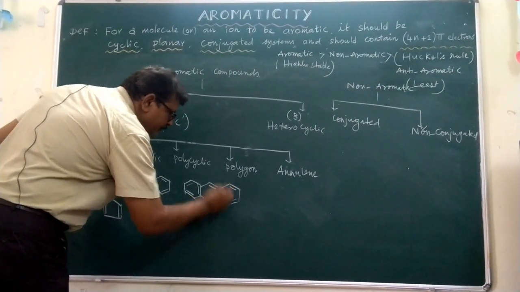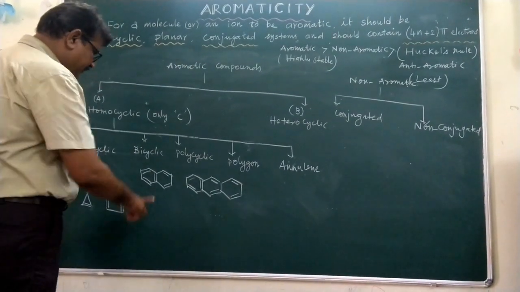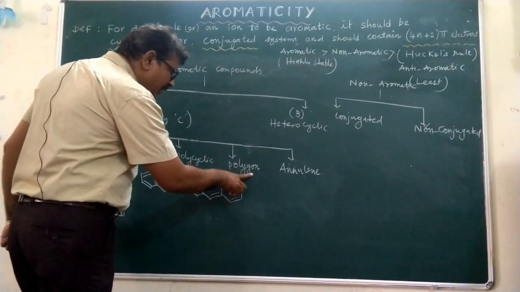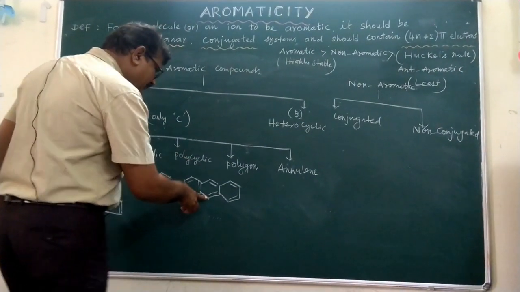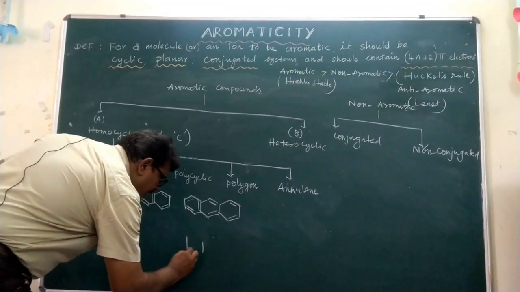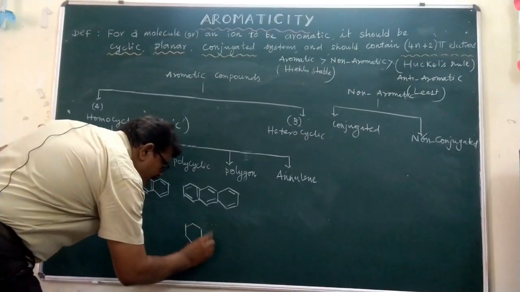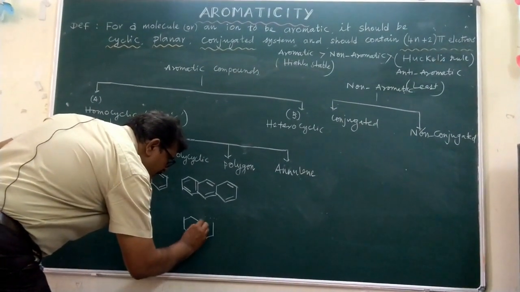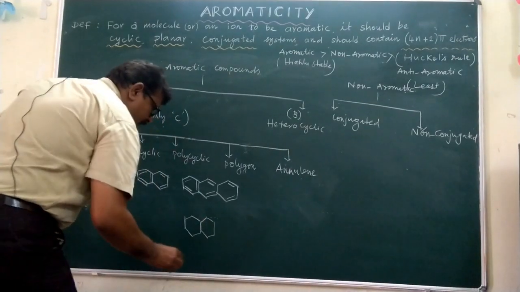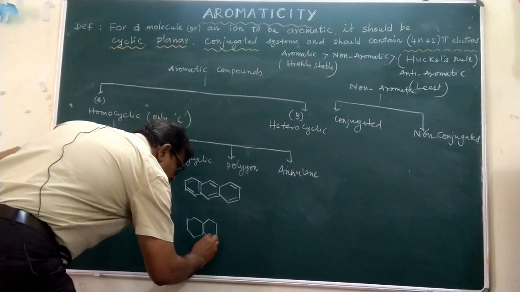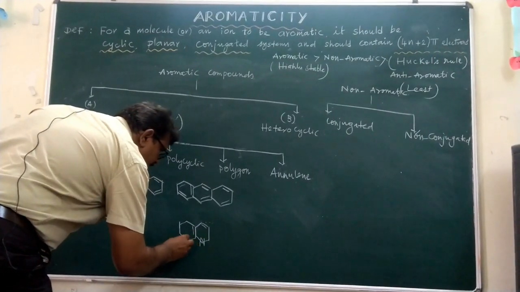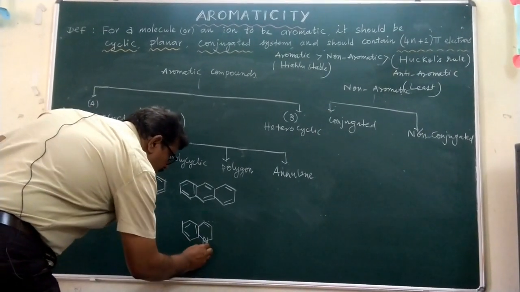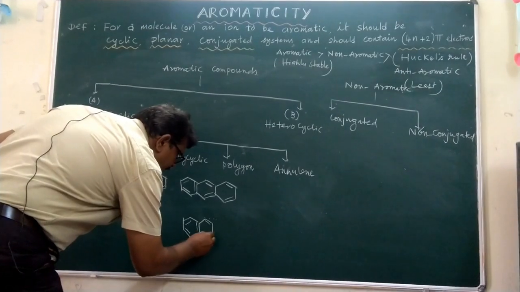Anthracene is the best example. Naphthalene, anthracene. Polygon, and you know the polygon. So anthracene, and also you can go for this compound, which also exhibits aromatic character. Here there is one lone pair of electrons in the system.